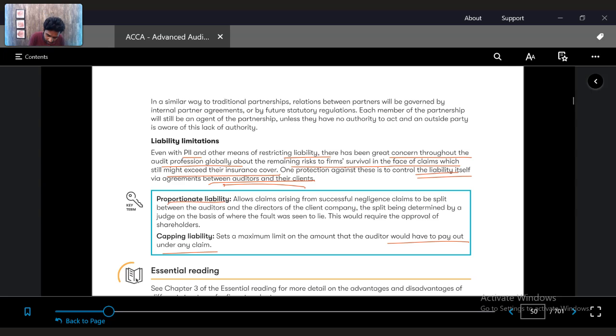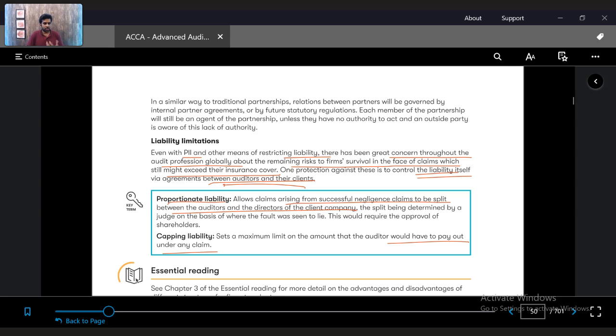Then there is something called proportionate liability, which allows claims arising from successful negligence claims to be split between the auditors and the directors of the company. So if there is a negligence claim against the auditors, and in this claim the company is also at fault, and both of them are penalized, it can be split. So of $2 million, I will pay 1 million, the auditor will say I will pay 1 million, another 1 million you pay. That is called proportionate liability.